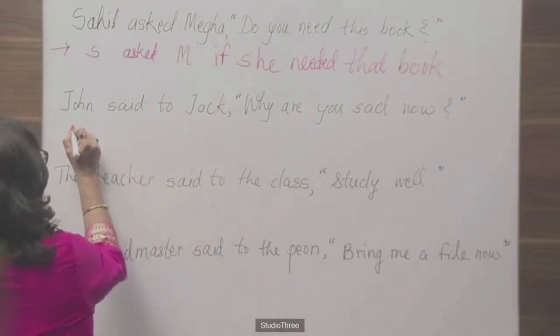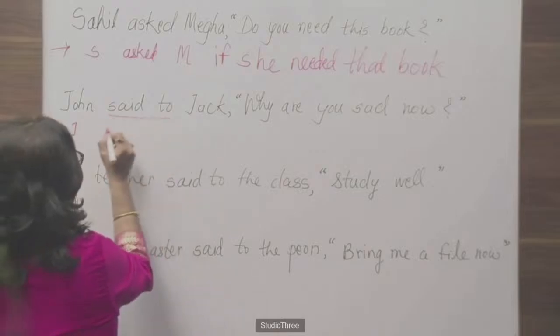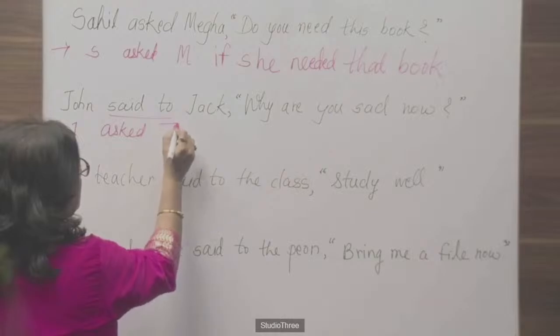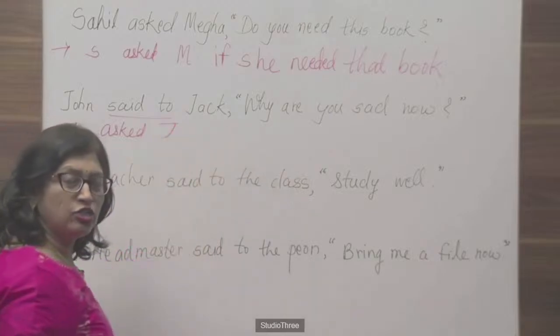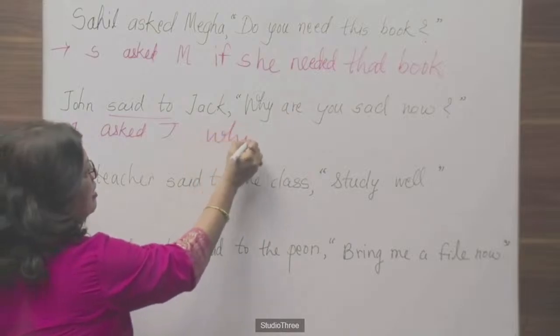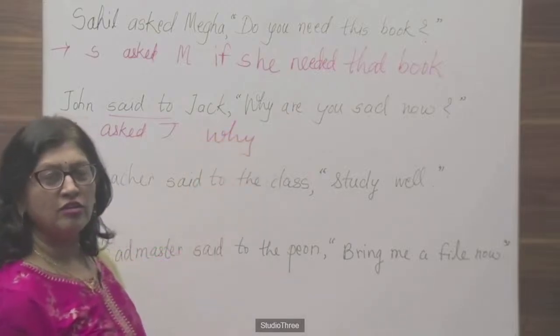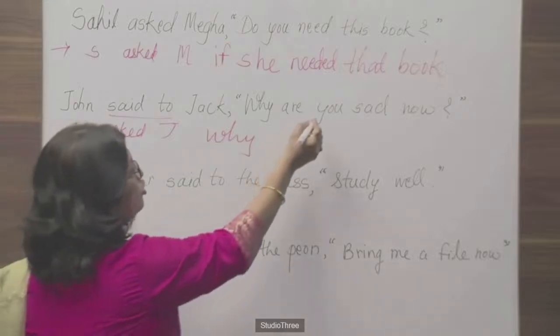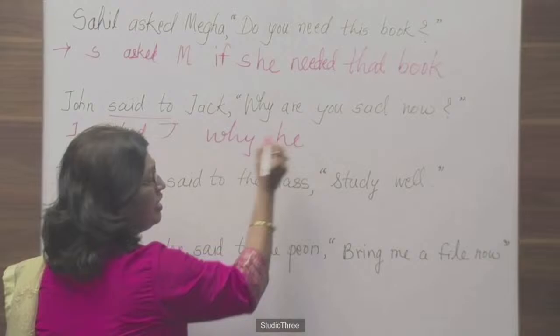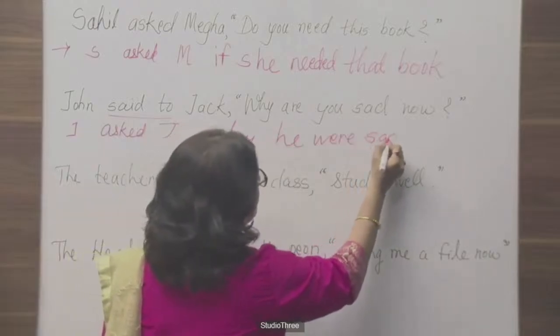So John asked Jack. The same WH word should be the conjunction here. Why you are? Why he was sad then.